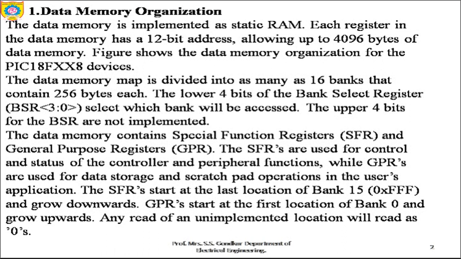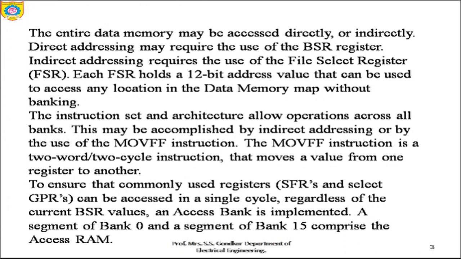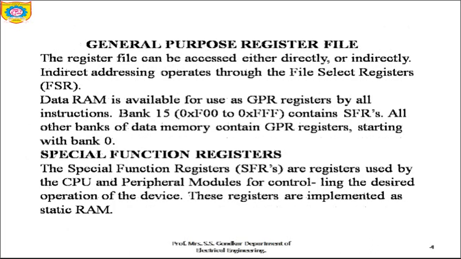The SFR starts at the last location of bank 15, which has the address 0xFFF, and grows downwards, whereas GPR starts at the first location, which means bank 0. This thing is to be kept in mind. No doubt we are going to see it in the diagram as well. This is just the description of the whole memory management, so I'll cover it there itself instead of reading it.